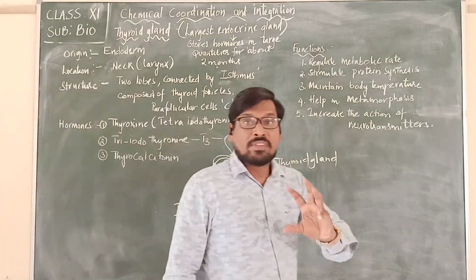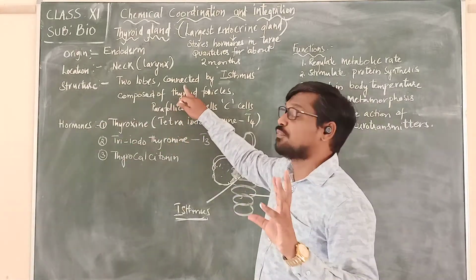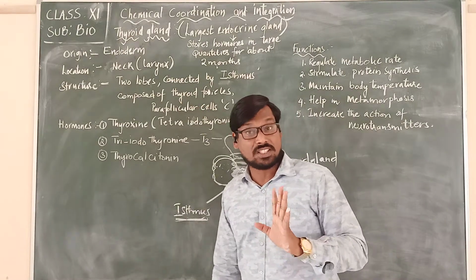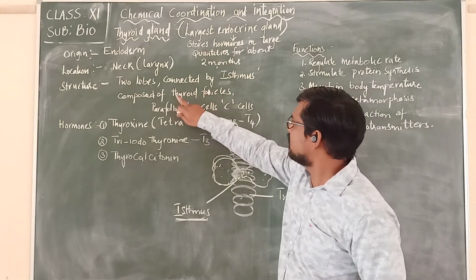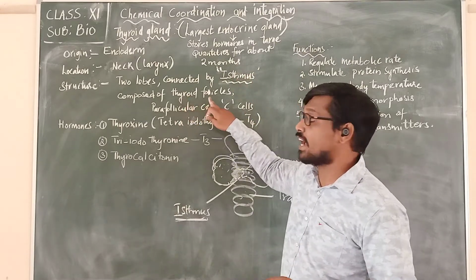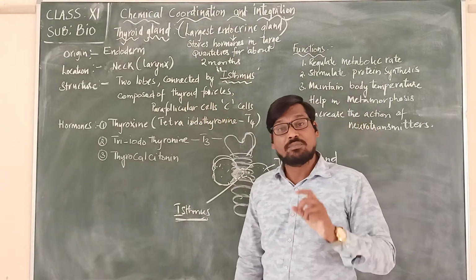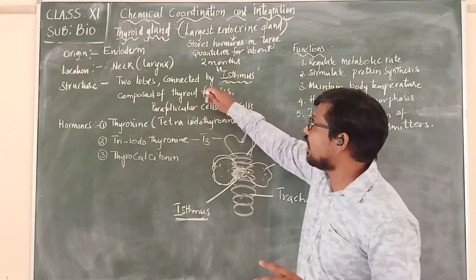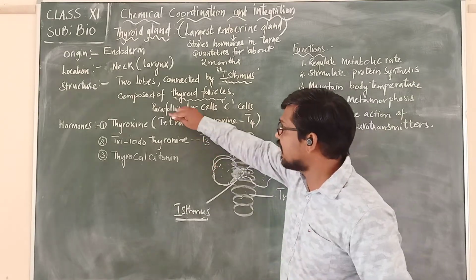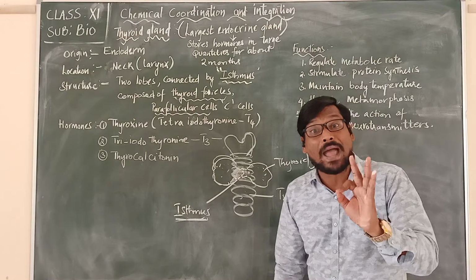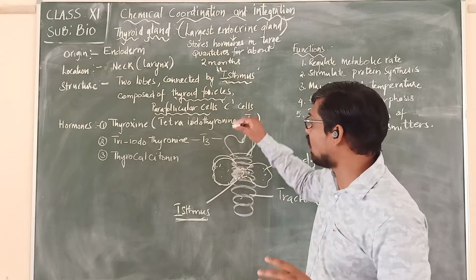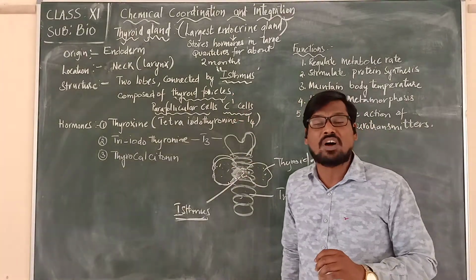Now the thyroid gland is made up of different cells, which are richly supplied with blood vessels. As we said, it is connected by the isthmus, and it is composed of thyroid follicle cells. These are the first type of cells present in the thyroid gland. At the same time, there are also other cells called parafollicular cells, and in short we call them C cells.